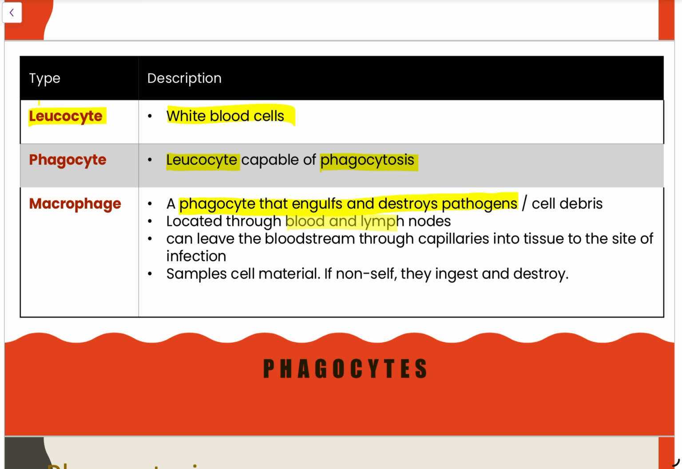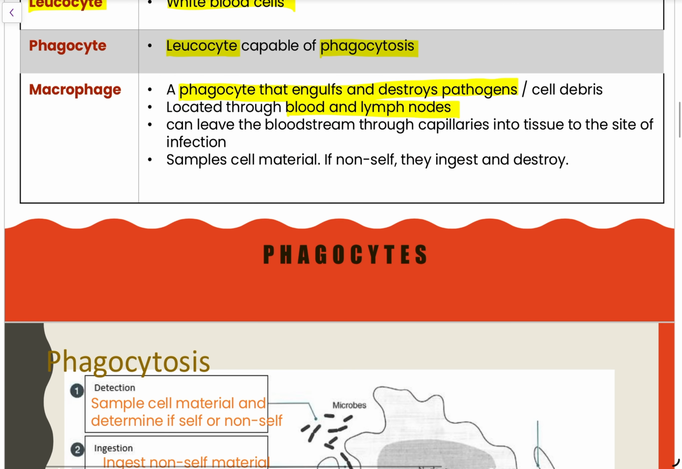They're found within the blood and lymph nodes, and they leave the bloodstream through capillaries where they travel to a particular site of infection. So what they're going to do is sample the cell material, and if they find that that cell is non-self, they're going to ingest it and destroy it and break it down. We will look at this process in great detail today.